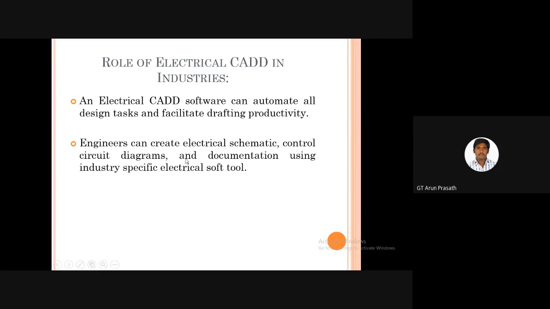We are using electrical CAD software, and mostly in countries abroad like Dubai and the UAE, they are using AutoCAD Electrical. My classmates who know AutoCAD Electrical well are working abroad. My PG friend Mr. Lokesh from Chennai is currently working in China, and three months ago he came back to Chennai due to COVID-19.